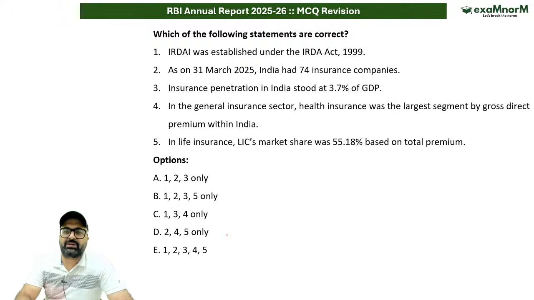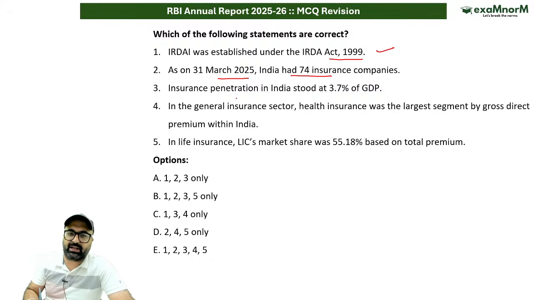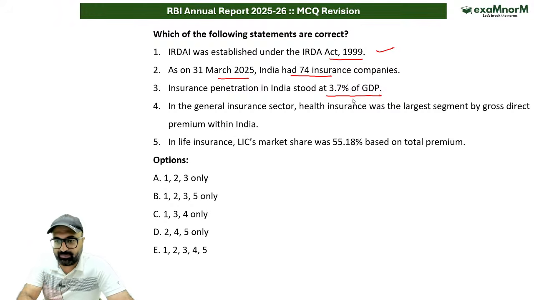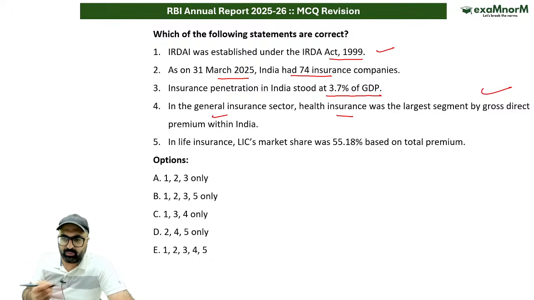So, which of the following statements are correct? IRDAI was established in 1999, correct? As of 31st March 2025, India has 74 insurance companies. This is correct. Insurance penetration in India stood at 3.7% of GDP. That is correct. Next, in the general insurance sector, the health insurance sector was the largest segment by gross direct premium within India.